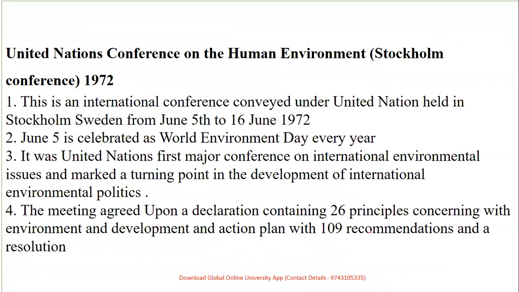Now, yes, let's talk about the Stockholm Conference of 1972, which was an international conference held in Stockholm, that is Sweden, from 5th of June to 16th of June. That's the reason 5th of June is celebrated as World Environment Day. It is marked as one of the turning points in international environmental politics, containing 26 principles and an action plan with 109 recommendations. So this is the specialty of the United Nations Conference on the Human Environment.